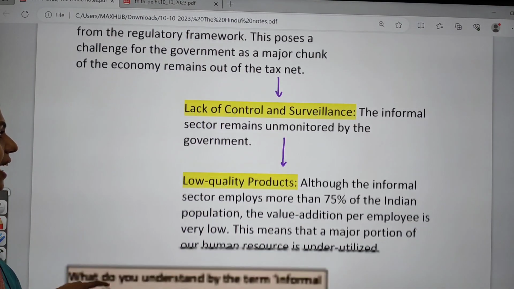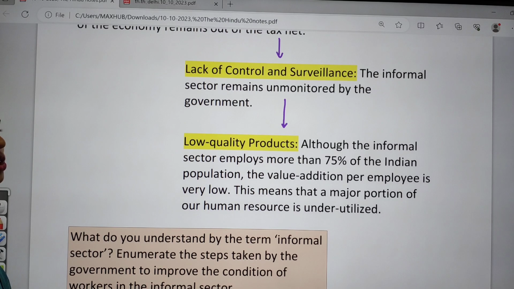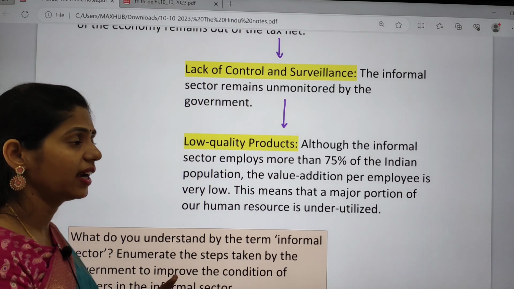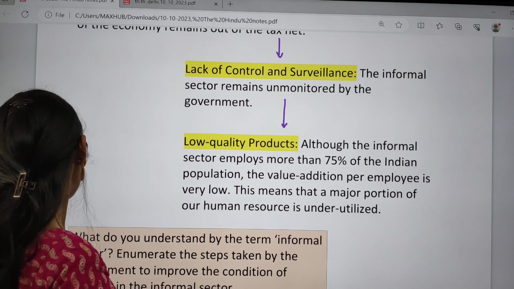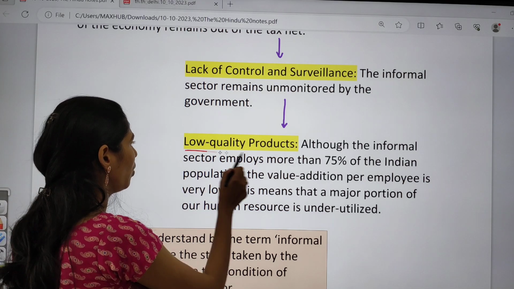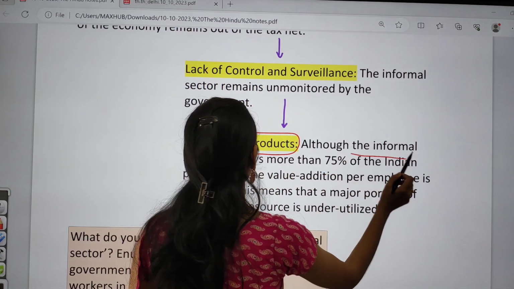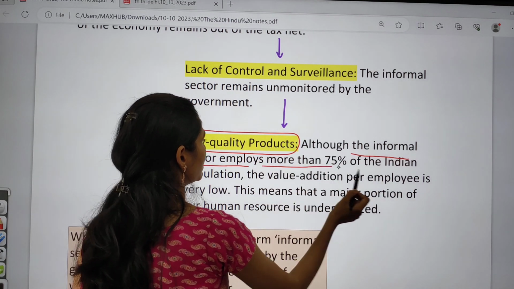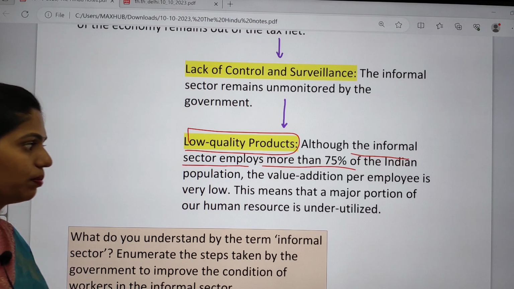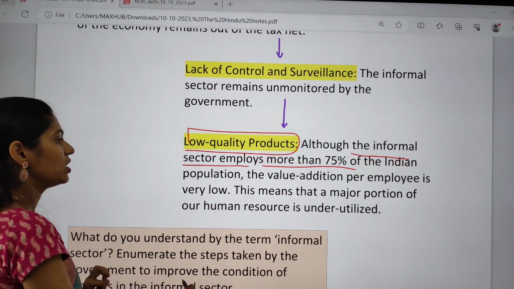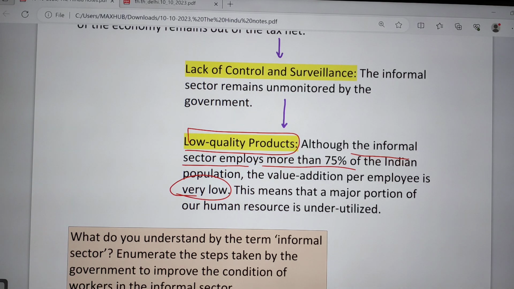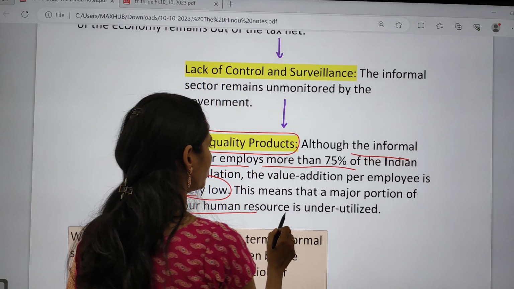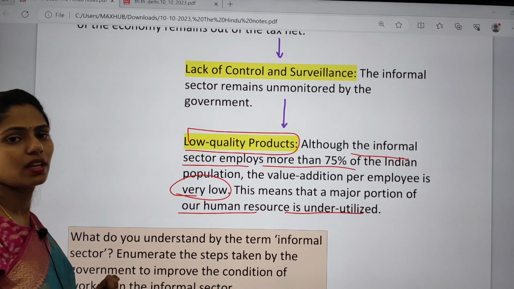And next, there is a lack of control and surveillance. Actually, this informal sector in our country is unmonitored by the government. And next, we also have low quality products. Although the informal sector employs more than 75% of the Indian population, the value addition per employee is very low. That means a major proportion of our human resource is underutilized.